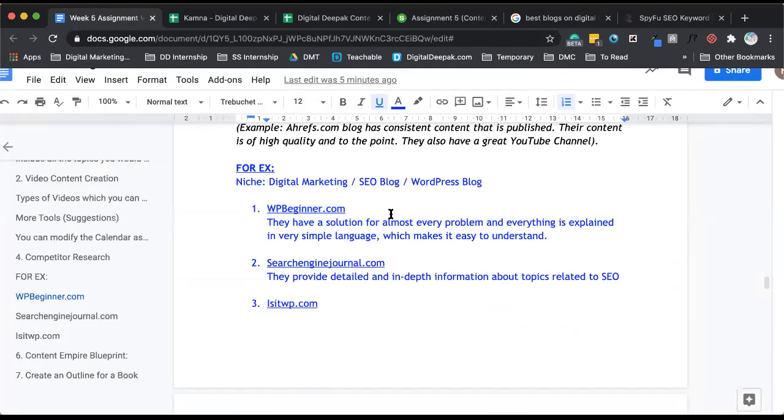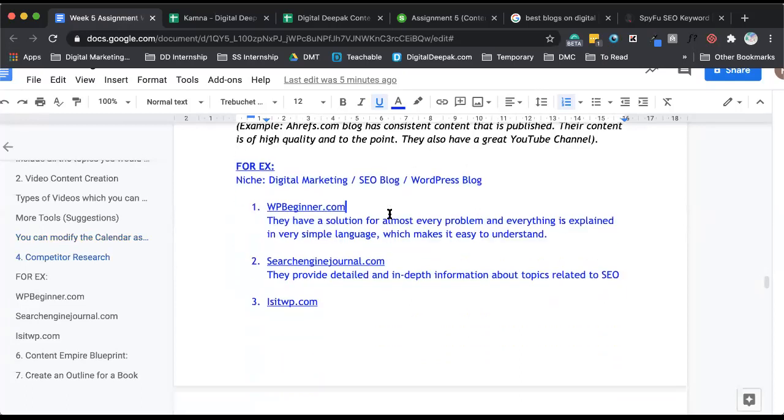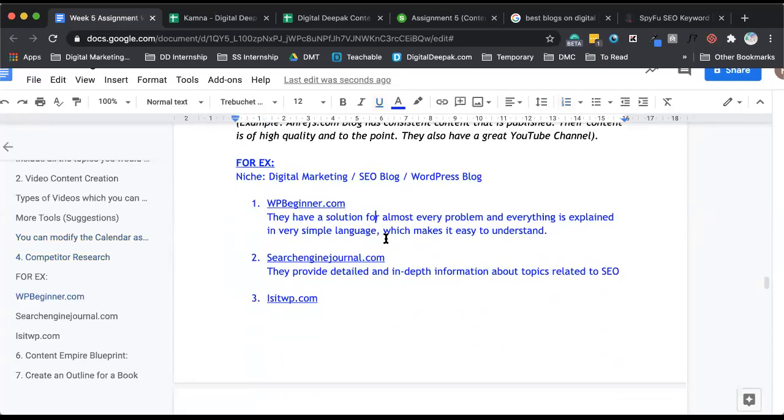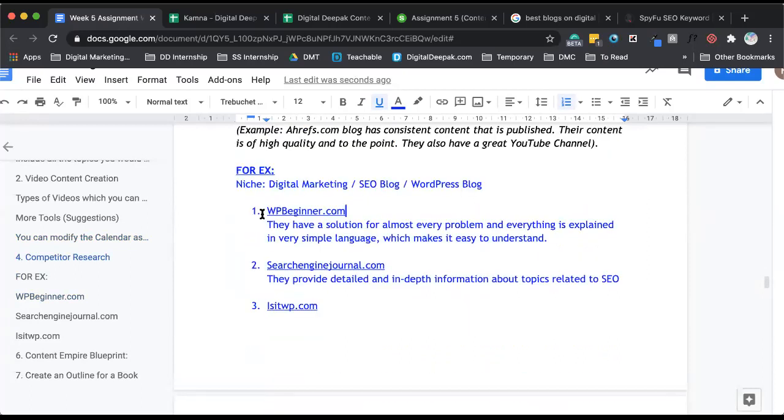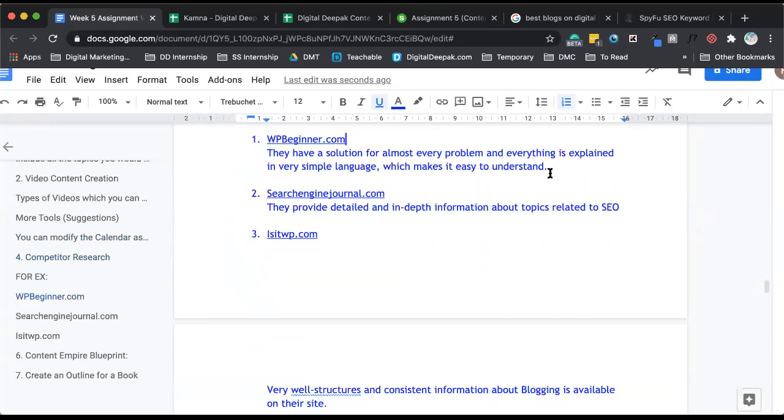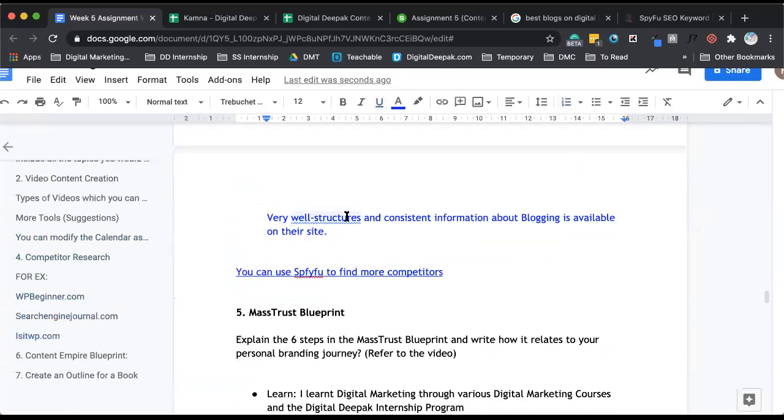So anybody who you like for their content and the way they market it, even if you like the way any of your competitors does a good job at content marketing on other platforms also, you can write it. It can be people's personal blogs also. It could also be digitaldeepak.com, and that's absolutely fine. So just list down three competitors and tell why the kind of content they are publishing is good content.